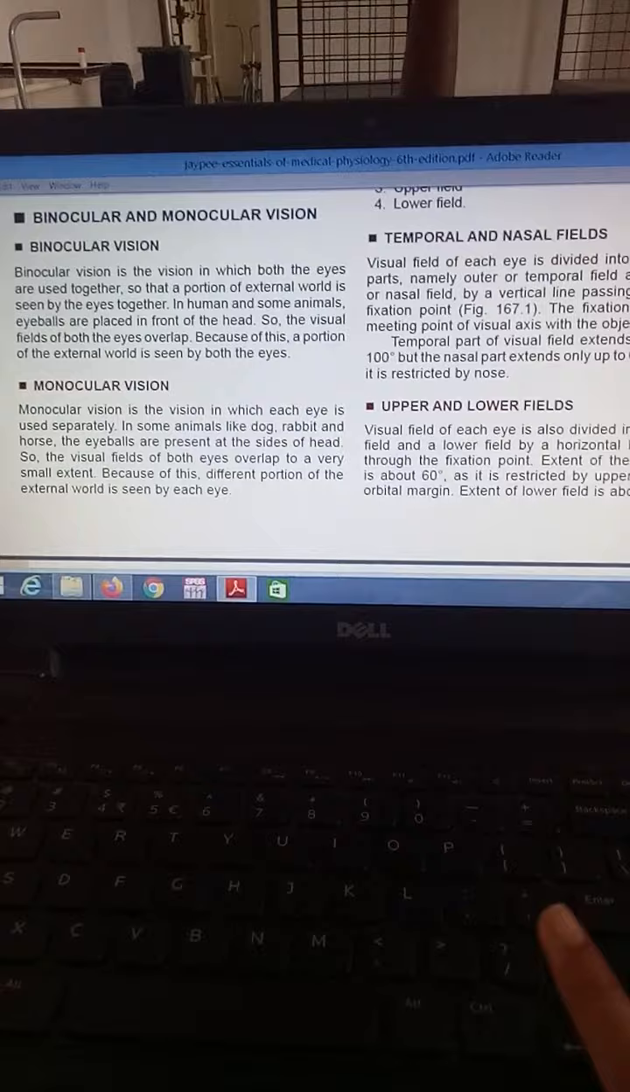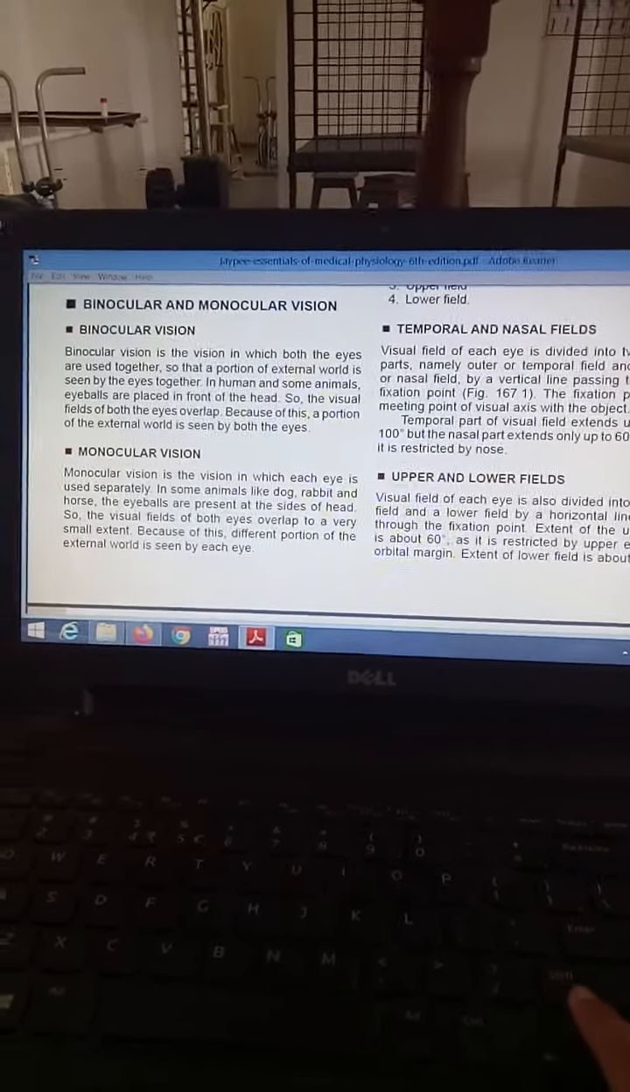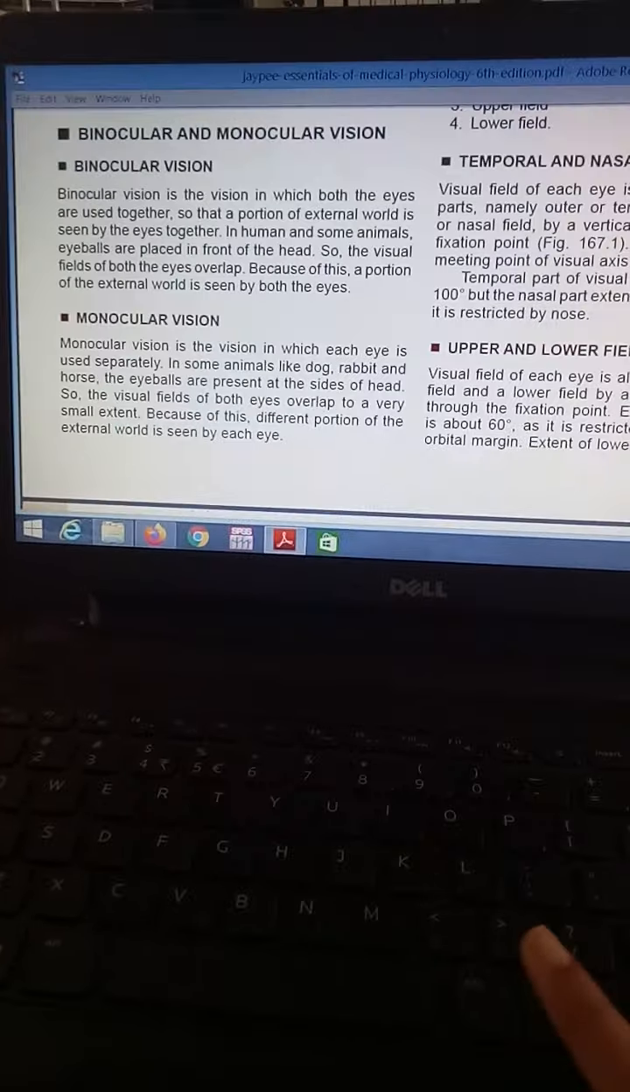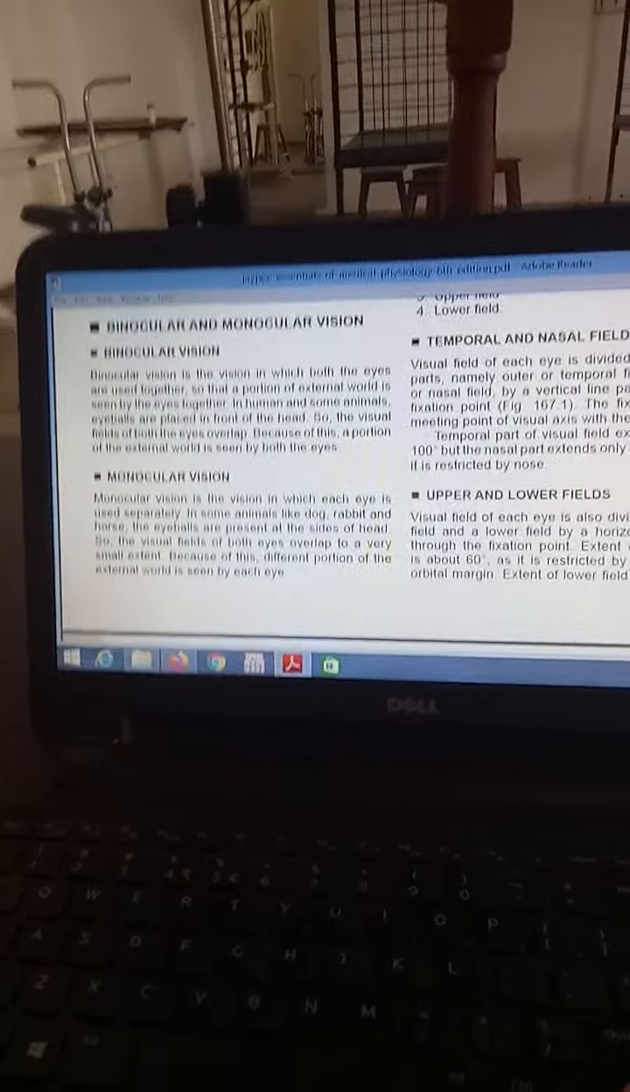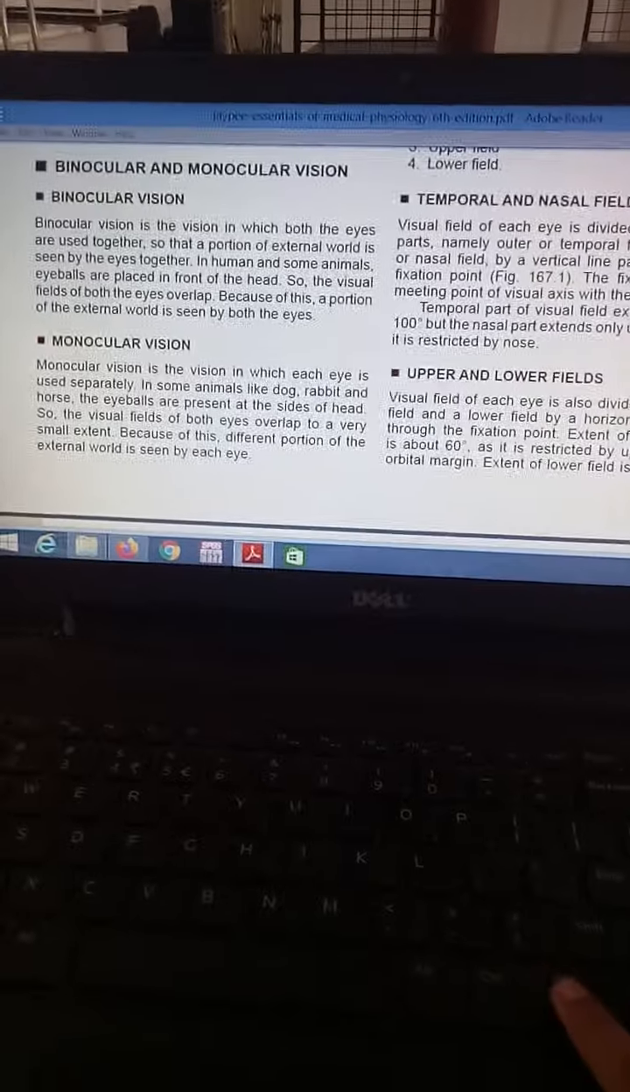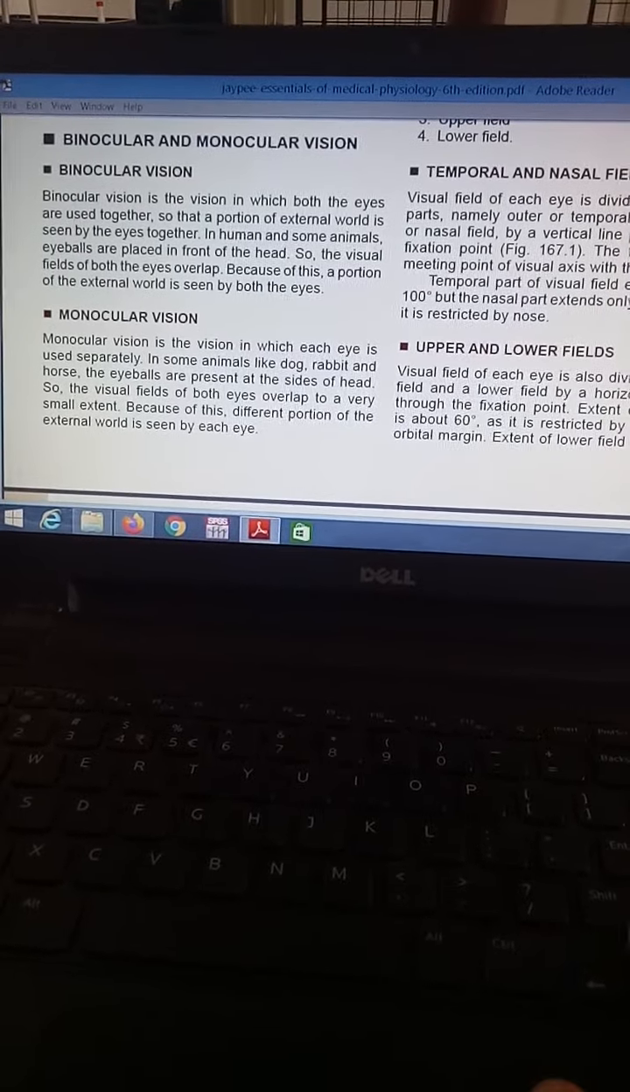So what is the meaning of monocular vision and what is the meaning of binocular vision? I hope you all are understanding that binocular means the eyeballs are situated in front, in the center, in front of the head.